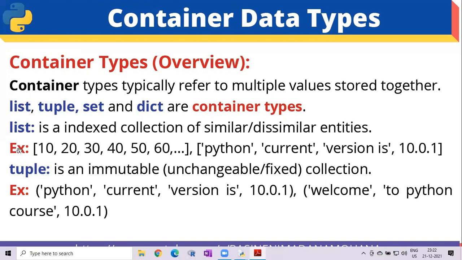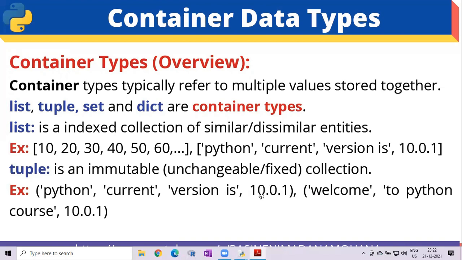Then the tuple data type is immutable. What is the meaning of immutable? Unchangeable or fixed. So a tuple is an immutable, meaning unchangeable or fixed, collection. For example, the tuple value is enclosed within round brackets, opening bracket and closing bracket. Here also strings and a combination of decimal values we can use. For example, 'Python' is a string, comma, 'current' is another string, comma, 'version' is another string, comma, 10.0 or 10.1, any one only we can use. Two dots we can't use.